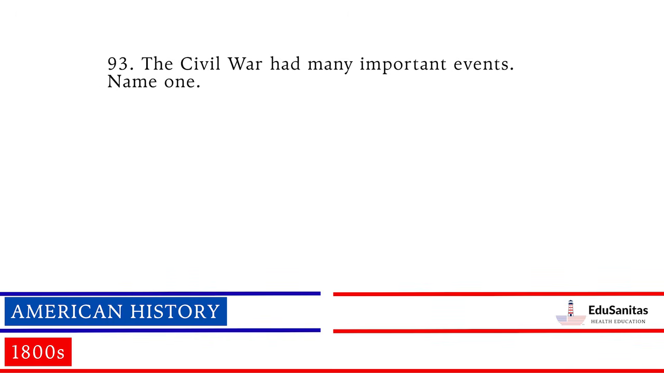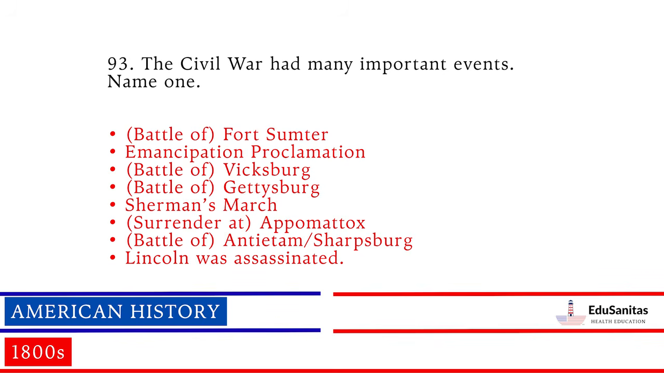The Civil War had many important events. Name one. Battle of Fort Sumter, Emancipation Proclamation, Battle of Vicksburg, Battle of Gettysburg, Sherman's March, Surrender at Appomattox, Battle of Antietam/Sharpsburg. Lincoln was assassinated.